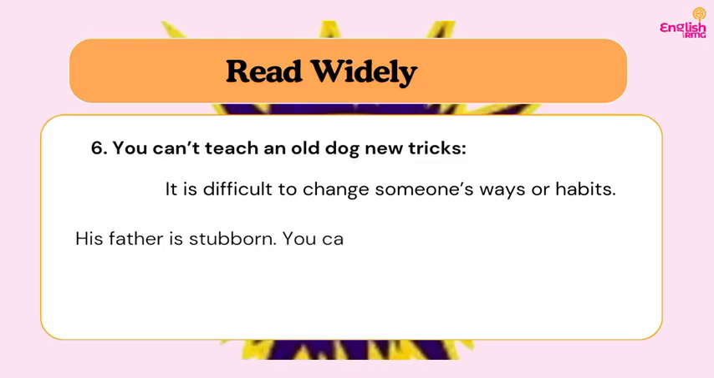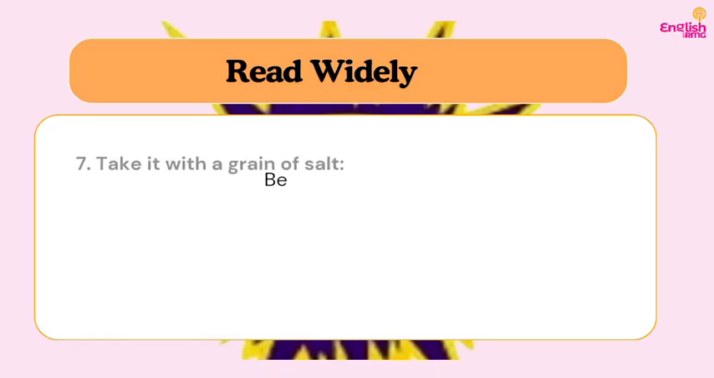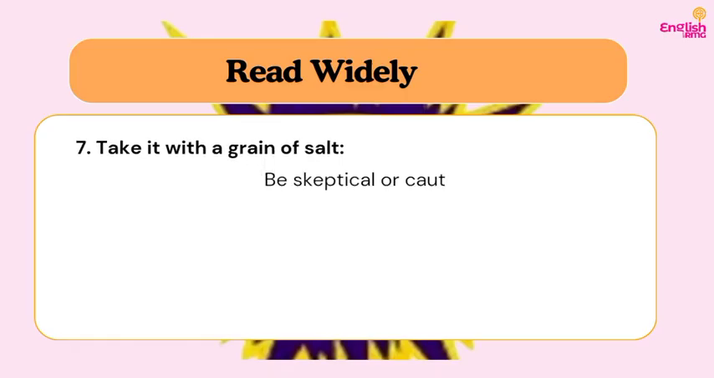So in context, you could say, his father is stubborn. You can't teach an old dog new tricks. It just can't change. That is, his father is already used to being stubborn. So it is difficult for you to change his perspective on that. Do you understand? That is already his habits. That's already his patterns as a person. Do you understand? So let's move on to the next one, which is number seven.